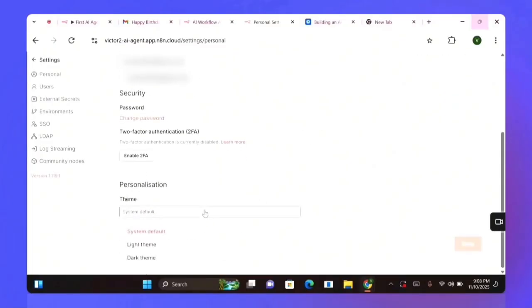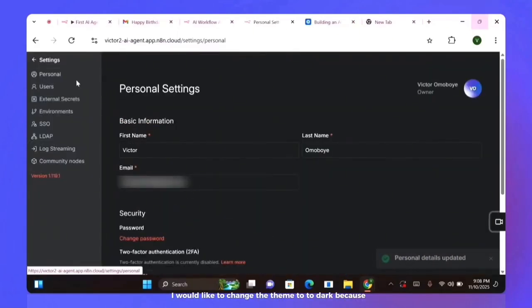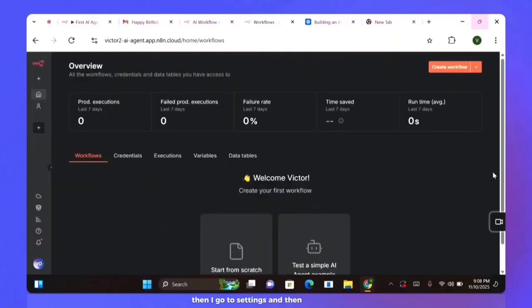On this, I would like to change the theme to dark because of my eyes. Then I go to settings, and then scroll down, go to personal notification, and then choose dark theme, and then save. I prefer this view to the lighter one. So I go back to the personal, so yeah, I go back to the dashboard.